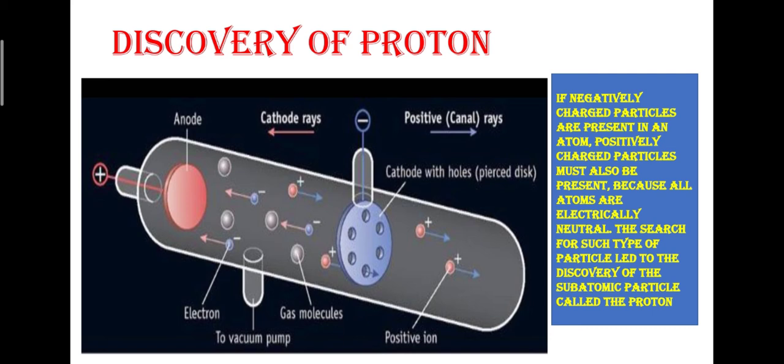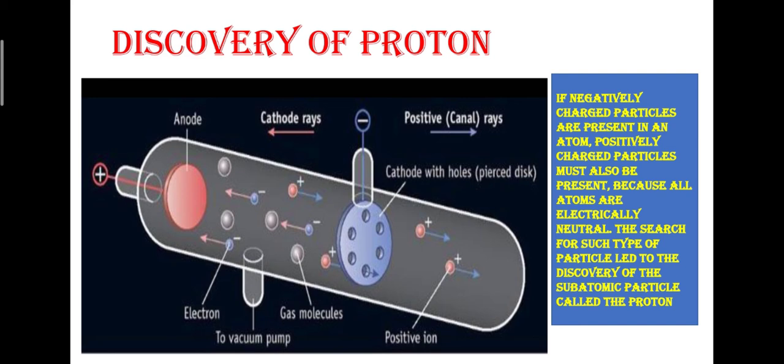And again, when high voltage electricity, same as in J.J. Thomson's cathode ray experiment, was passed across the terminals at very low pressure, what Goldstein observed was that a continuous stream of faint red glowing rays was emitted from the holes at the back of the cathode. From here you can see it is directly emitted at the back of the cathode.